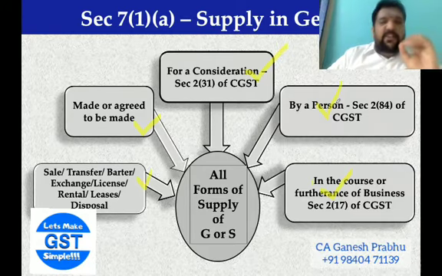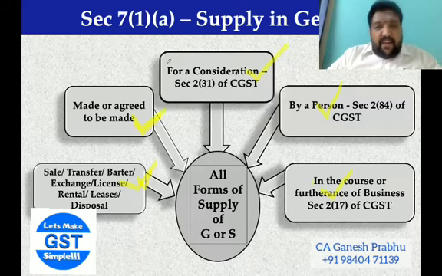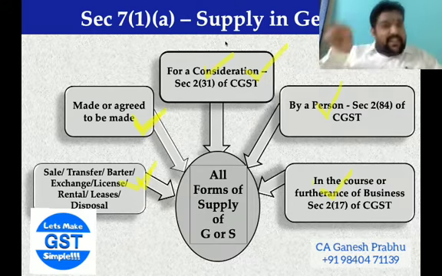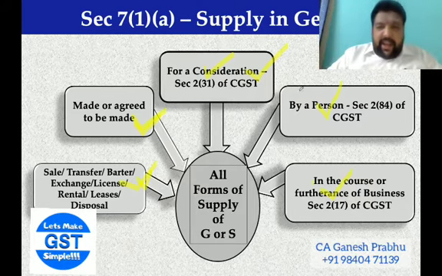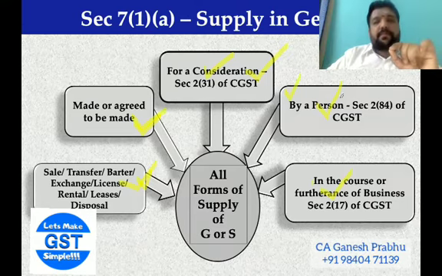Now, why is it not a supply, where I'm not agreeable? Check here: there is an exchange made by me, again done for a consideration. Very interesting note: I get 2 lakhs, but the 2 lakhs is not paid to me. It is getting adjusted in my new car. Again, by a person, I exchange the car, and this car is used by me in the course or furtherance of business.